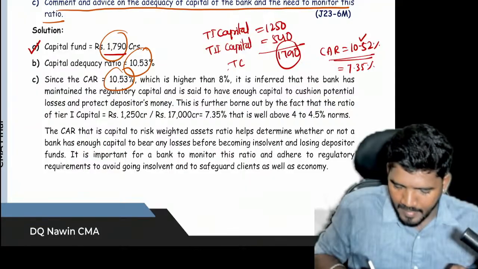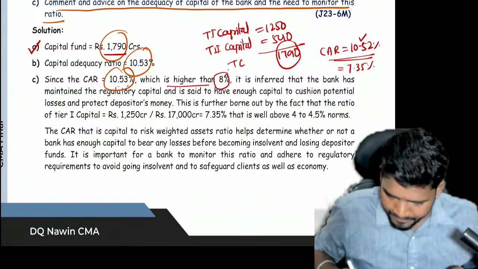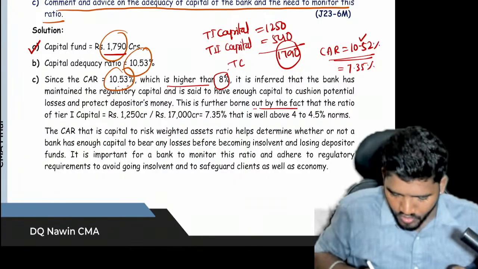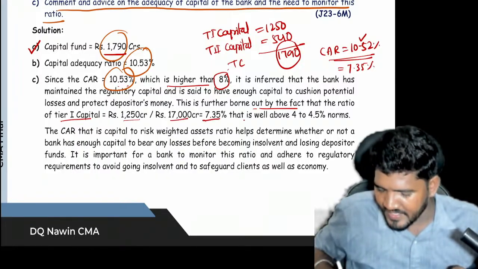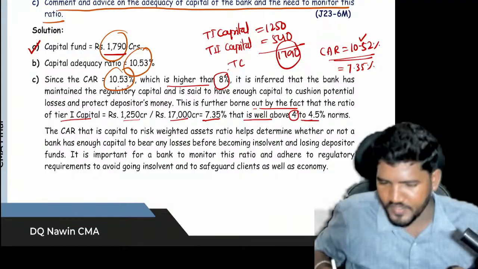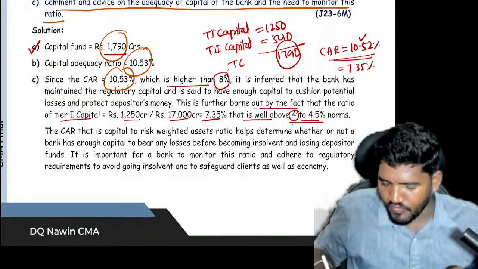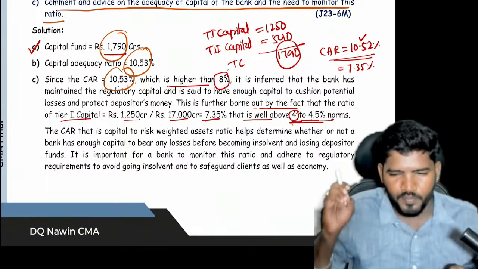So since the capital adequacy ratio, 10.5%, is higher than the 8%, this is further borne out by the fact that the ratio of Tier 1 capital 1250 divided by 17,000, 7.35%, is well above the 4 to 4.5%. Sorry, I said only 4% here, right? Not 4%, it is between 4 to 4.5%, minimum 4 or 4.5%.